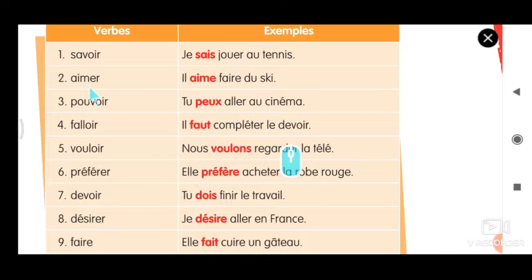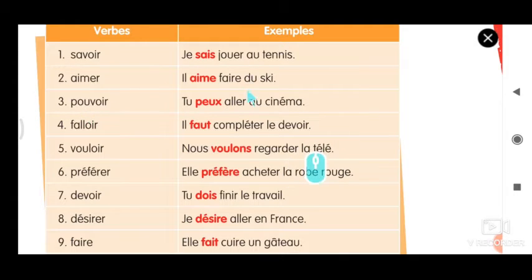I like mango. If I say I like mango, I like that product. But if I say I like to play, I use a second verb. When I say I like to play, that to play is called the infinitive. So I like is a semi verb, to play is a main verb, and whatever object you want you can put there. So let's go to this example. Il aime faire du ski. He likes to do ski.